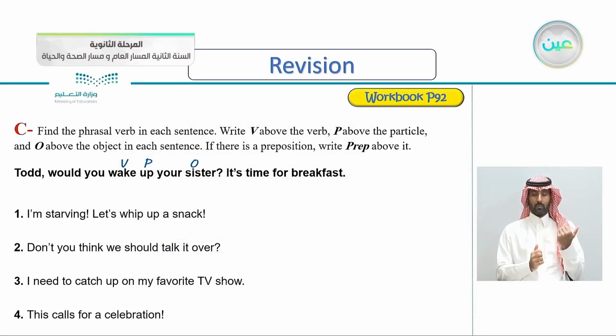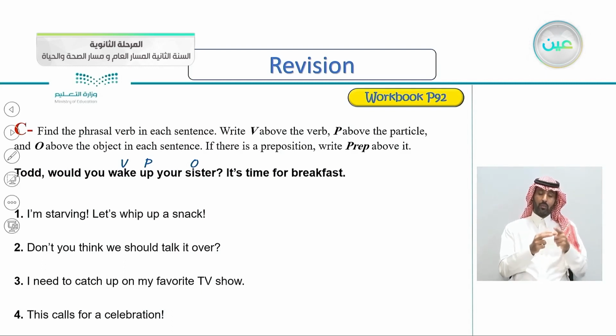But before we do that, please open your workbook, page 92, exercise C. Find the phrasal verb in each sentence. Write V above the verb, P above the particle, and O above the object in each sentence. If there is a preposition, write prep above it. So the first one is already done for you.